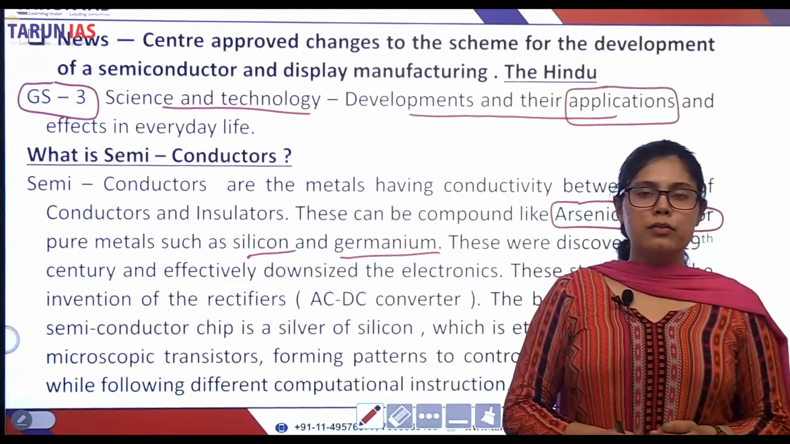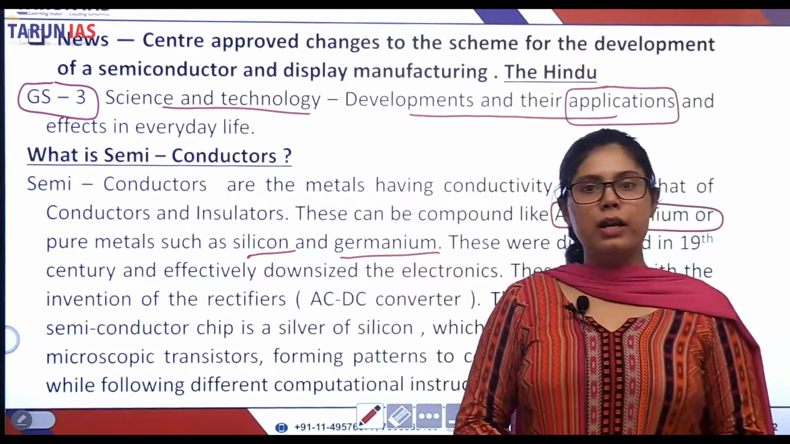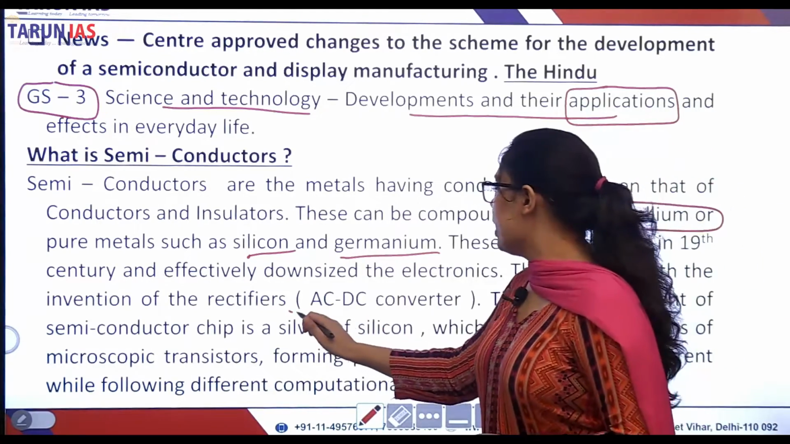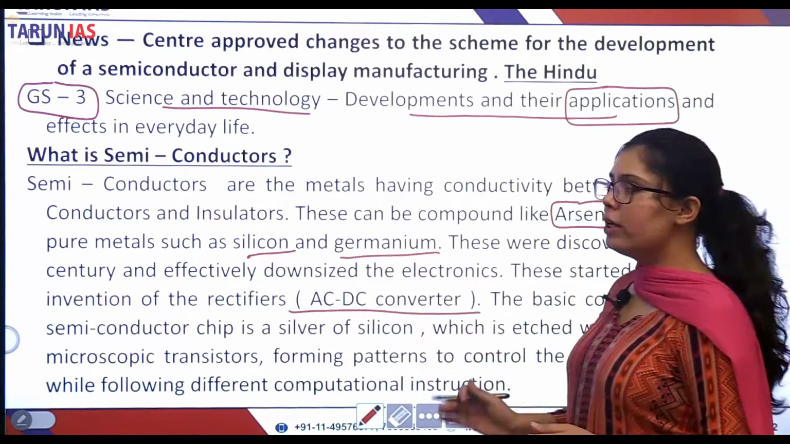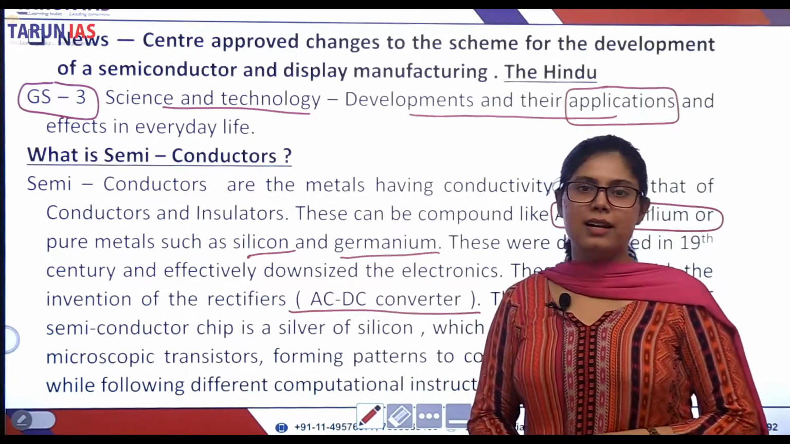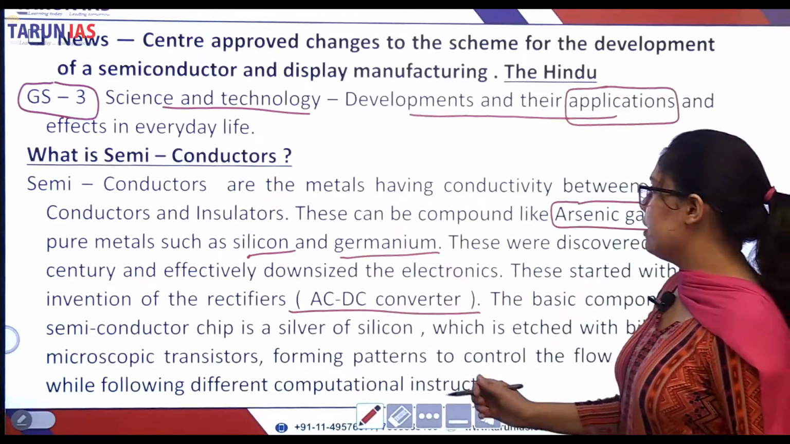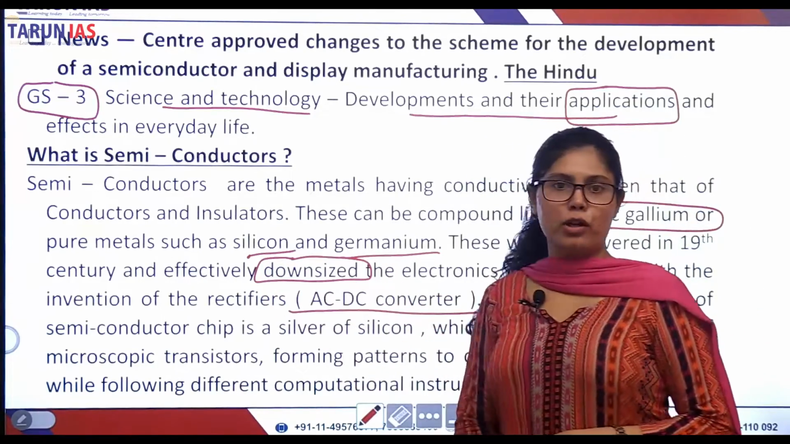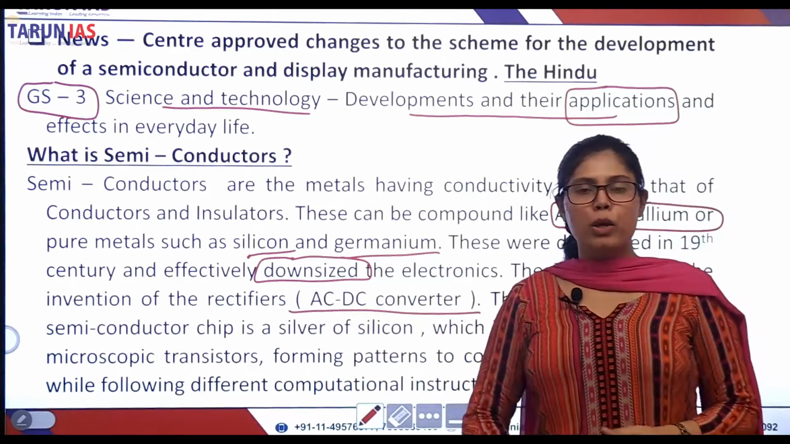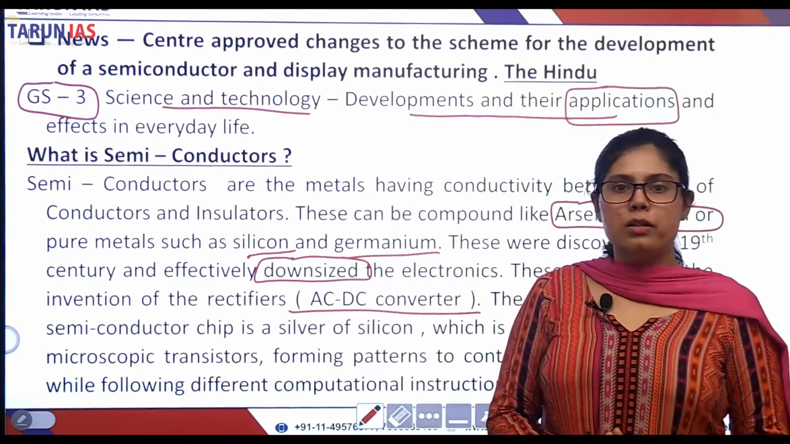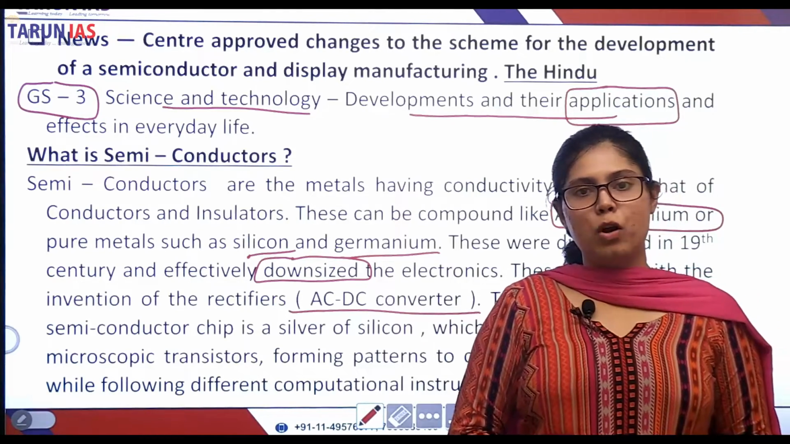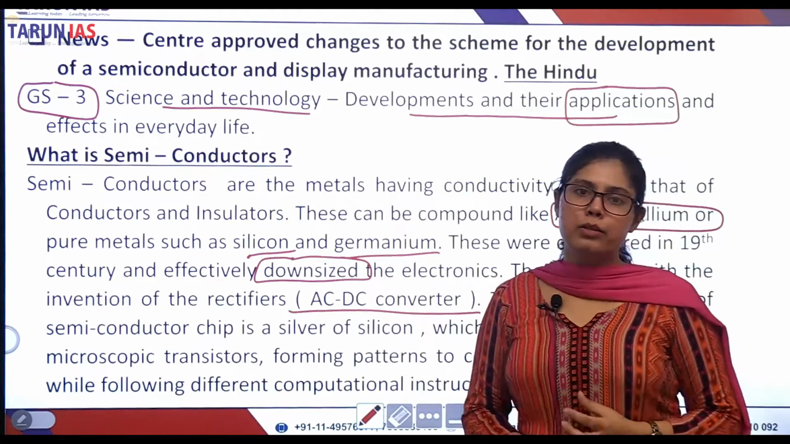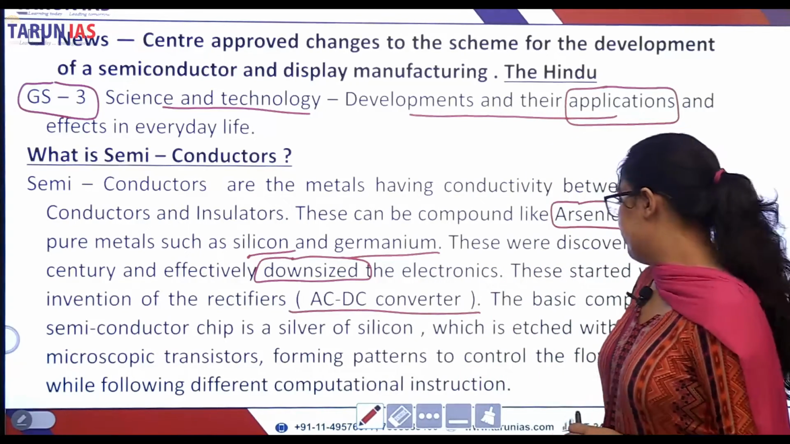It started with the invention of rectifiers. Rectifiers are basically AC-DC converters. We will not go into much detail on that, but you should just remember that semiconductors are very important in downsizing electronic gadgets. For example, today we all demand the sleekest and smallest smartphone and the lightweight laptop, and all these have been possible because of semiconductors.